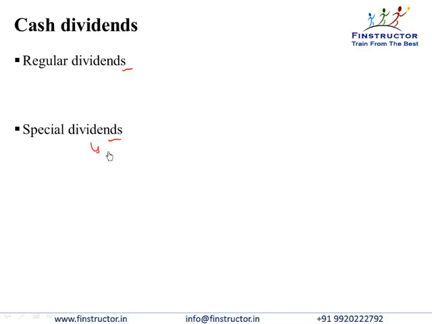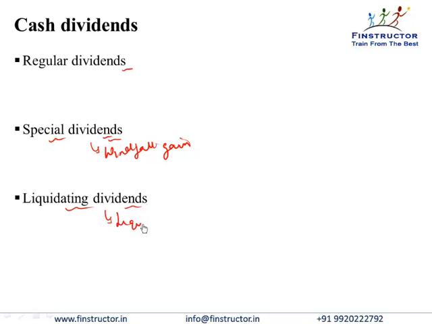Special dividends are paid if the company has a windfall gain or a high one-time gain from the sale of an asset or for some opportunity or from any manner. So these are not regular, but they are also announced from time to time. Liquidating dividends are given when the firm is winding up operations or is liquidating all its assets. So it's returning all the money to its shareholders, and the amounts remaining after all the debt holders, employees, liabilities have been paid is returned to the shareholders as a liquidating dividend.